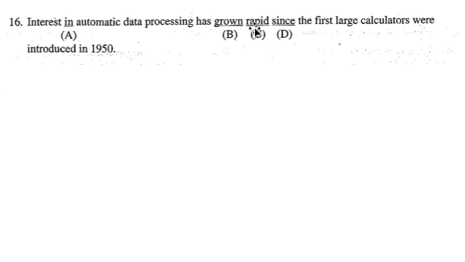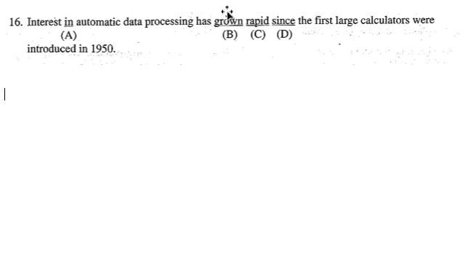Rapid, has grown rapid. And that should cause an alarm to go off in your head. Grown rapid. Now, what is this describing? The growth, the speed of how it's growing, or the processing?